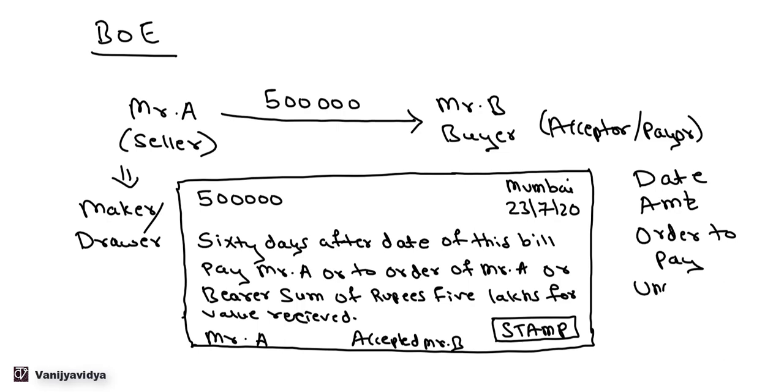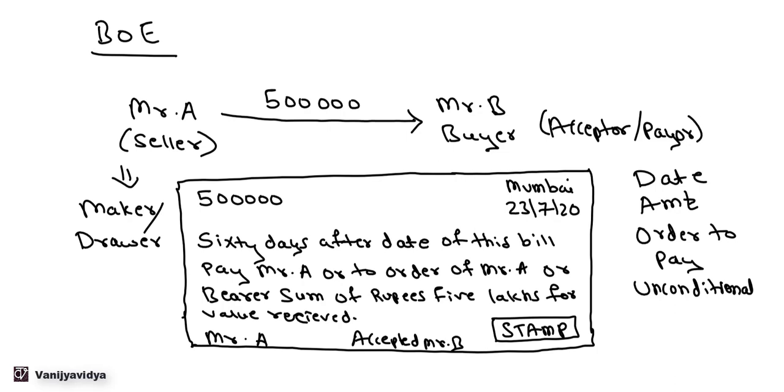Then unconditional. So it should be unconditional, that is Mr. B should pay 5 lakhs on 23rd/7/20 to Mr. A or to the order of Mr. A or bearer. So there should not be any condition in the bill of exchange. It has to be unconditional.